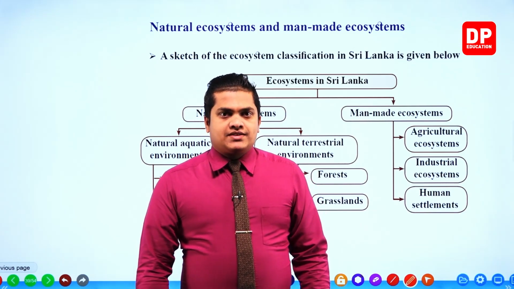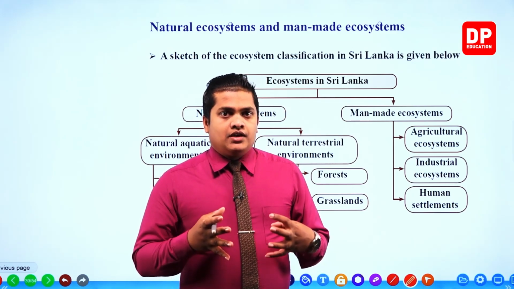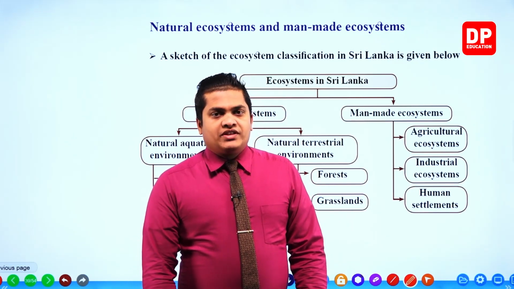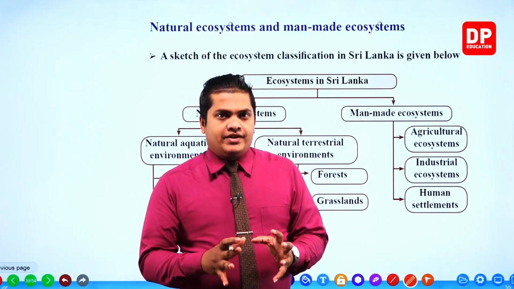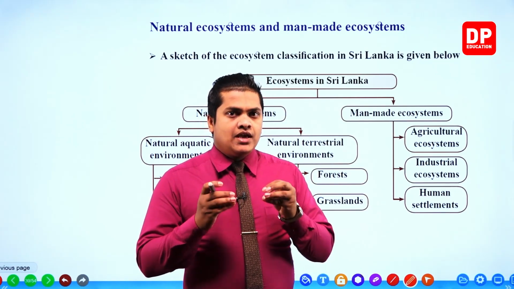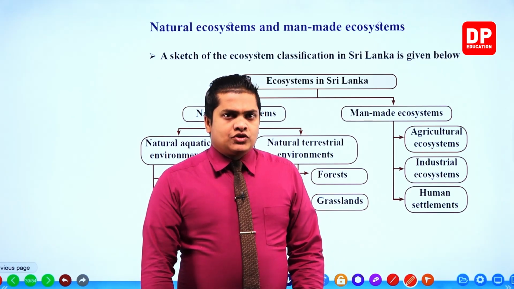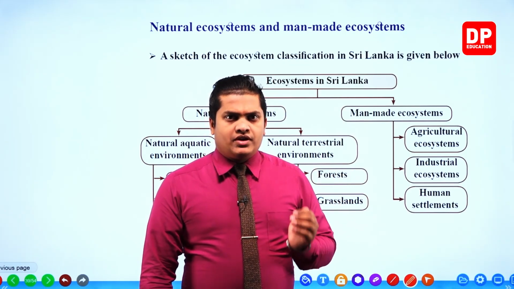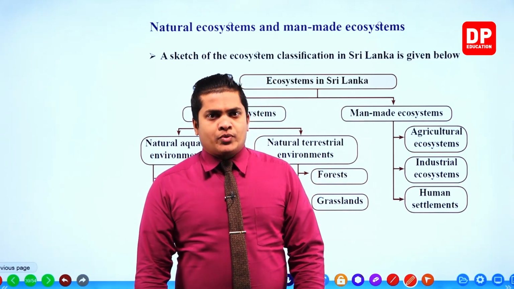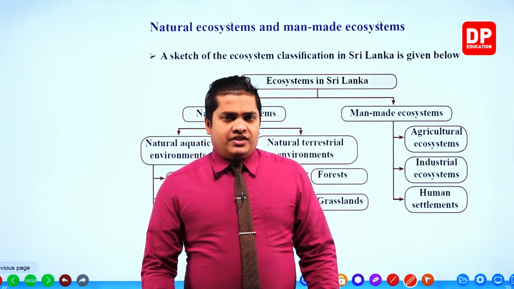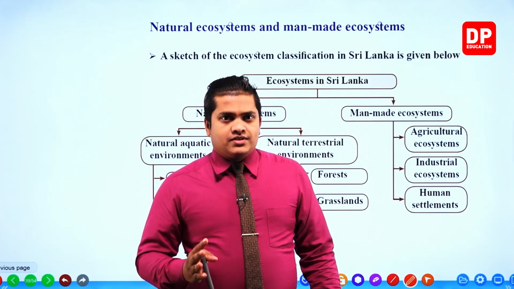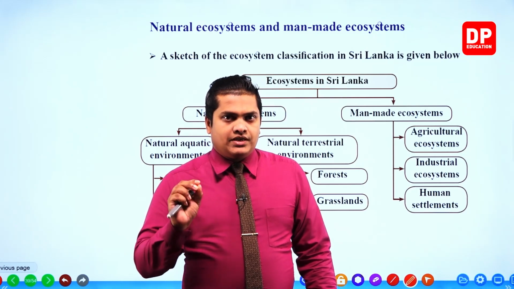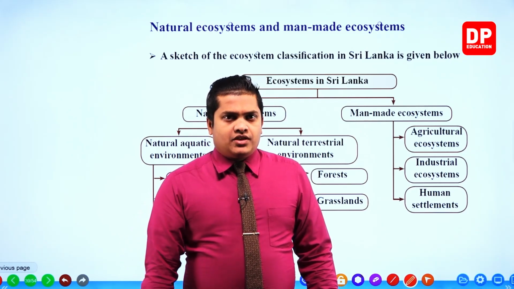In the third chapter we discussed several things regarding the relationships or the interactions that we can observe within the biodiversity, right? So from that lesson part, my dear children, we have finished all the things related to the biodiversity lesson part. Okay, so within this lesson part we'll be mainly focusing on different types of ecosystems that can be observed in Sri Lanka. Especially, there are different kinds of ecosystems. However, we'll be mainly focusing on the ecosystems that we can observe only in Sri Lanka.